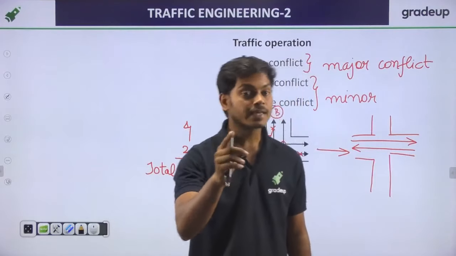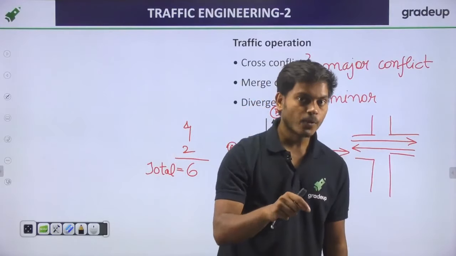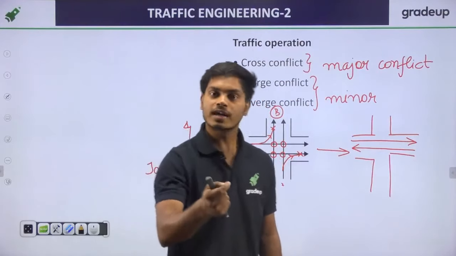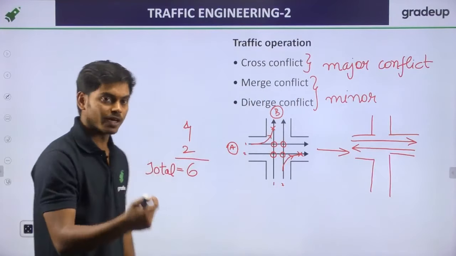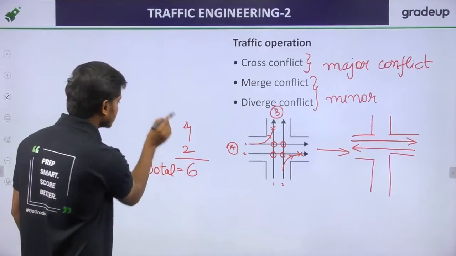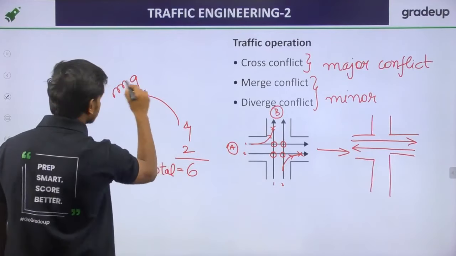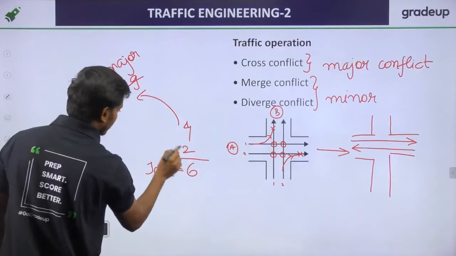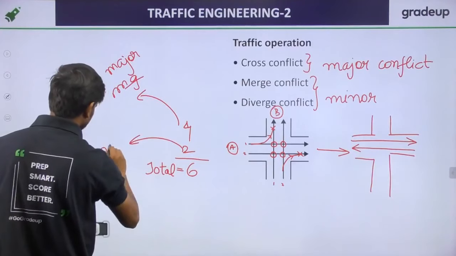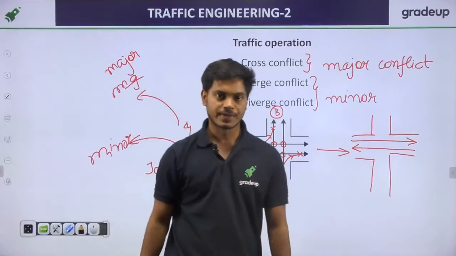You have to check in the question whether they are asking for major conflict points, minor conflict points, or total. So here, this is major, this is minor, and this is total, as you can see here.